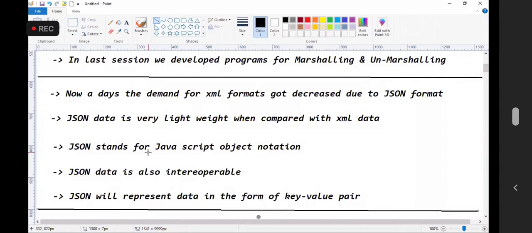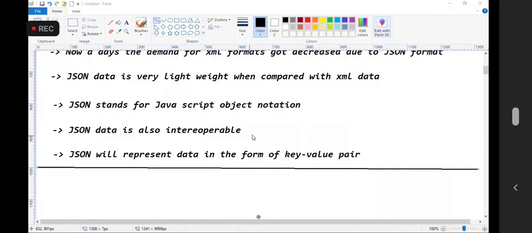JSON stands for JavaScript Object Notation. JSON data is very lightweight when compared with XML data. JSON data is also interoperable. JSON will represent data in the form of key value pairs.